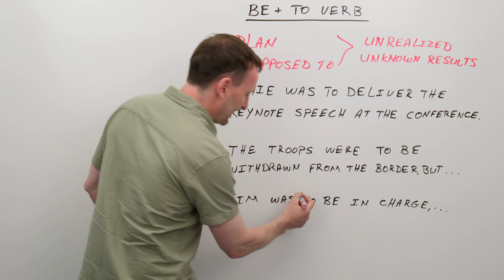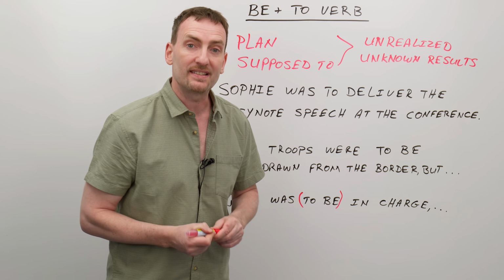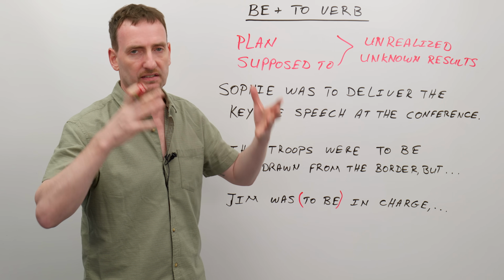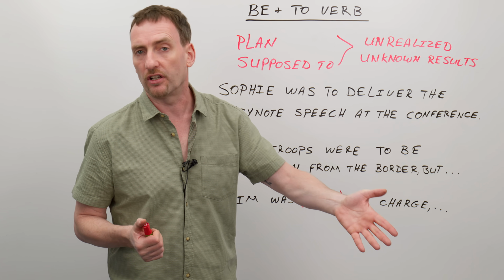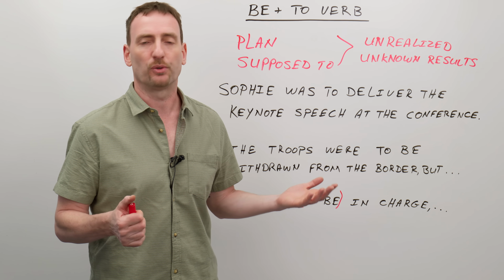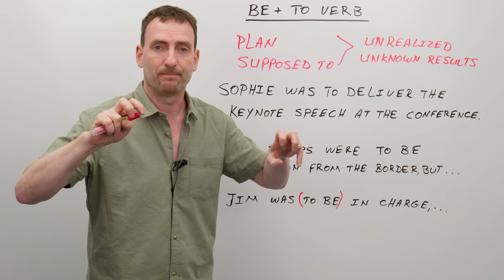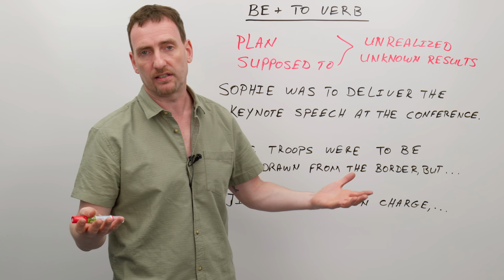Now, if again I take it out, Jim was in charge, this is a very straightforward past situation. It happened, he was in charge, and he did a very good job. Or, but none of the staff listened to what he said. It doesn't matter. He was in charge officially, but nobody listened to him. Or he was in charge and he did a good job.